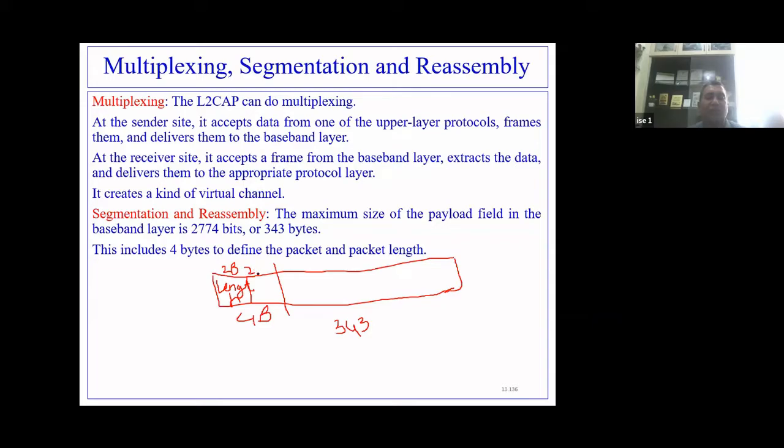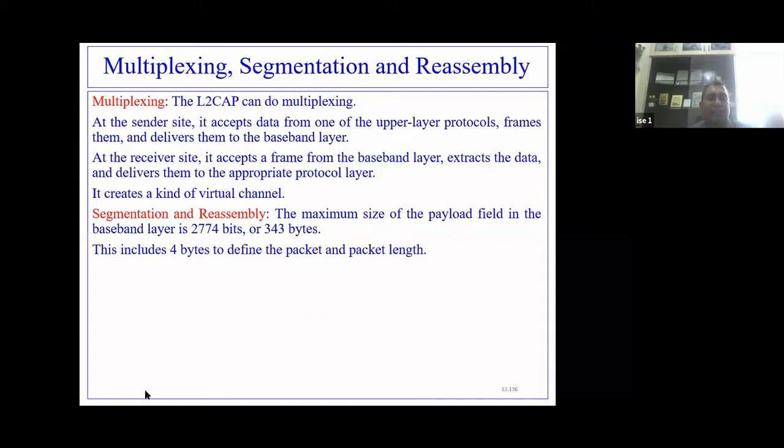The channel ID is nothing but the virtual channel ID. So it is 16 bits and 16 bits. Out of 343, 4 bytes are gone, which means the size of the actual data is 343 minus 4, that is 339. 339 is the size of the actual data. This is what you have to keep in mind.